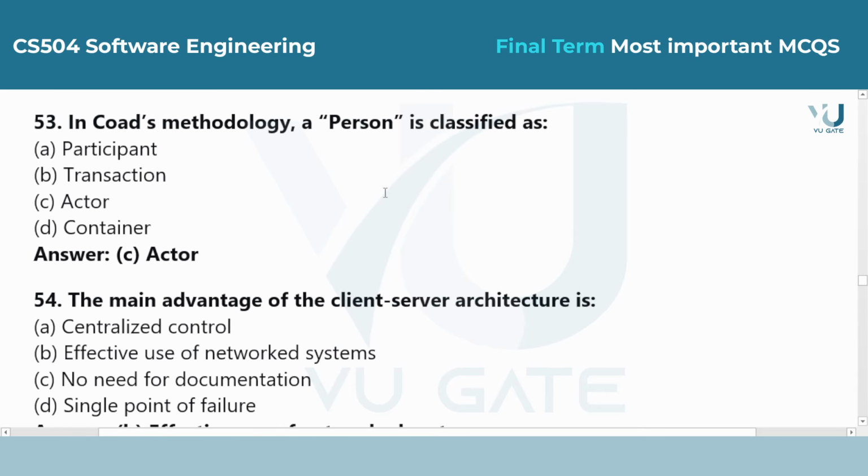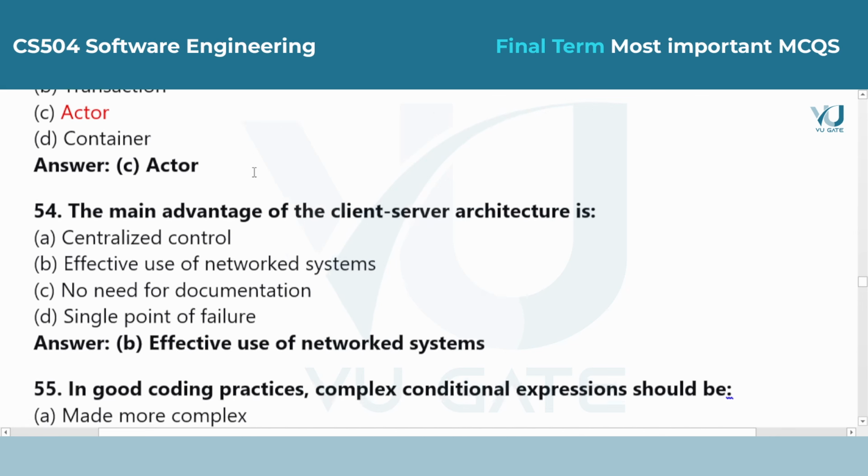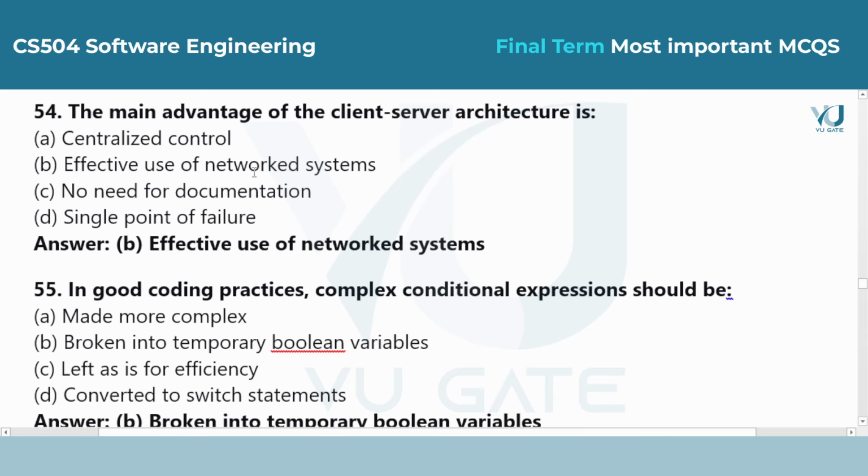Question 53. In Cockburn's methodology, a person is classified as. Answer is option C, actor. An actor is anyone or anything that interacts with the system from the outside to achieve a goal. Question 54.